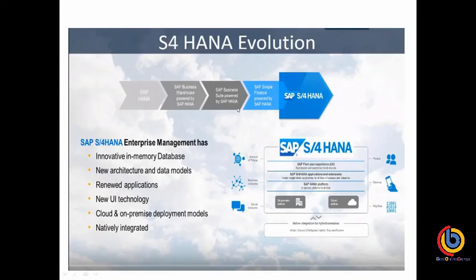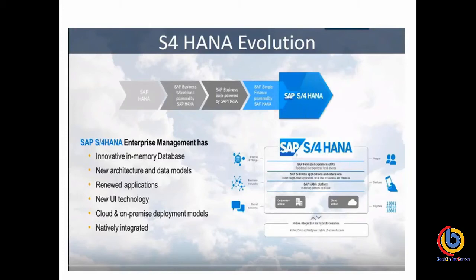Later on in 2014, SAP Business Suite powered by SAP HANA. Business Suite is talking about our ERP module. And the first product that SAP came out with powered by S/4HANA is Simple Finance in the month of March 2015. And then later on, starting from November till now, SAP is at the 1610 version.